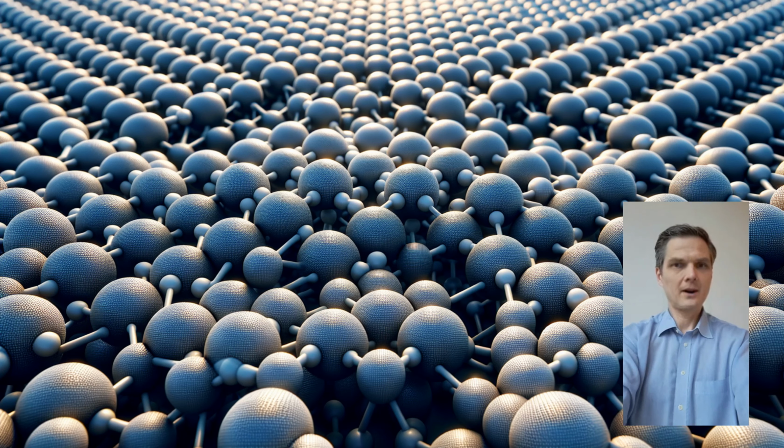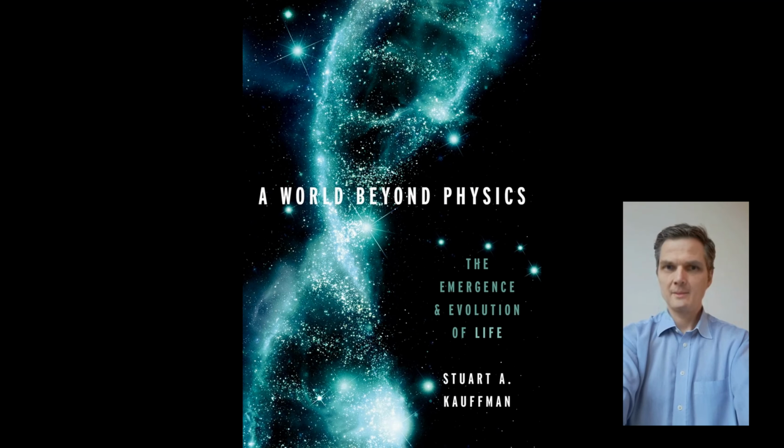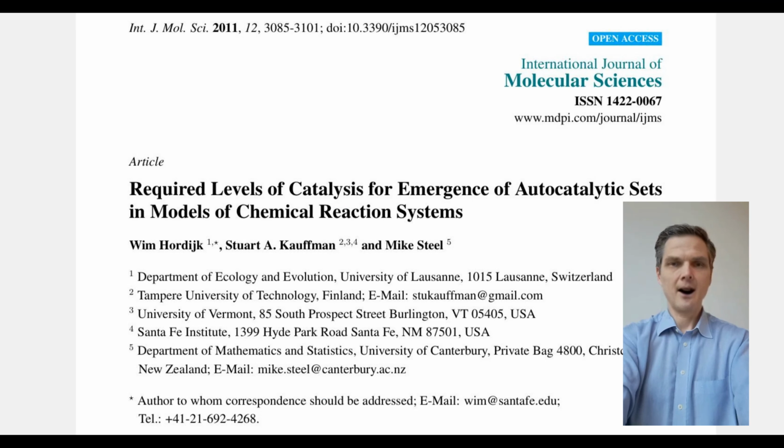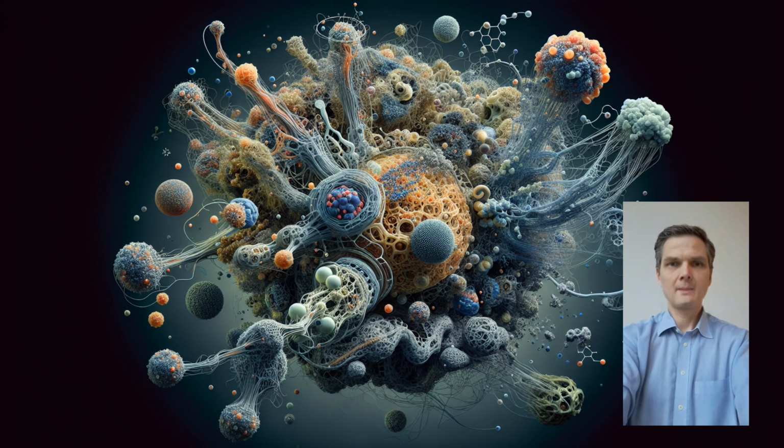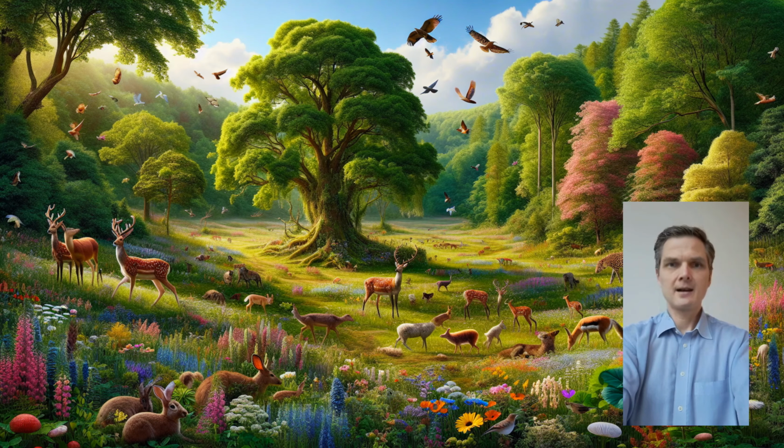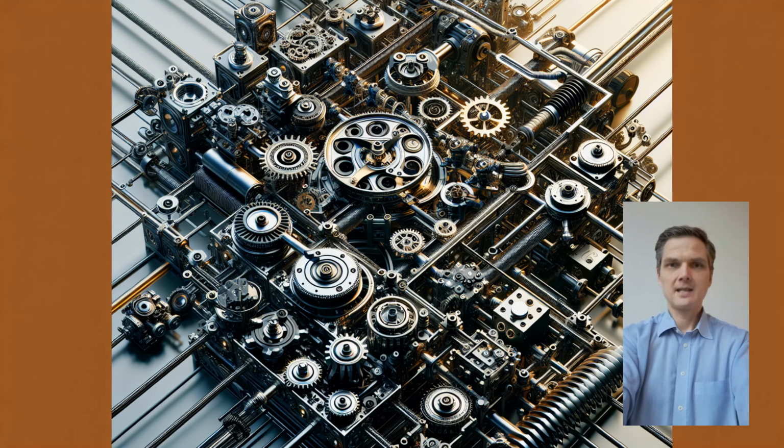In Stuart Kauffman's book, Exploring the Origins of Life, wherein life emerged from inorganic matter through self-organizing molecular systems, he proposes that autocatalytic sets of molecules, capable of mutually catalyzing each other's formation, may have spontaneously arisen from a prebiotic soup and evolved into early life forms. His key insight is that biological systems are so complex, with such an enormous number of possible states, that only a minuscule fraction of these states are ever realized. Consequently, the particular forms that life assumes cannot be precisely predicted using mathematical determinism. Instead, they might be understood through statistical distributions that reflect the processes of evolution.